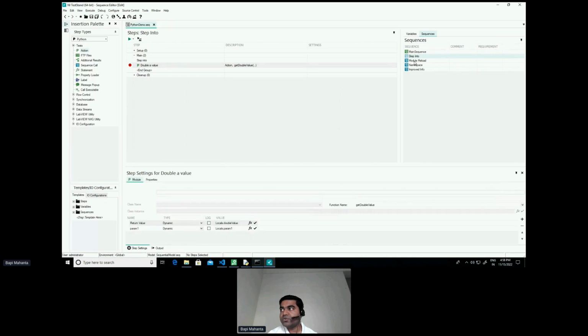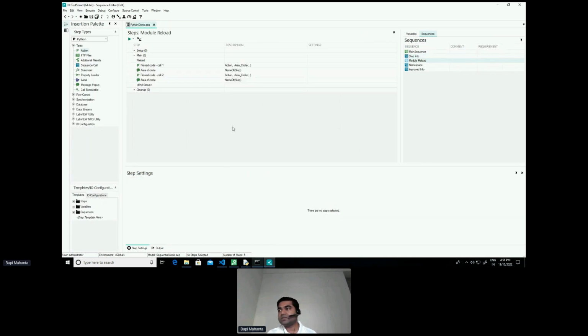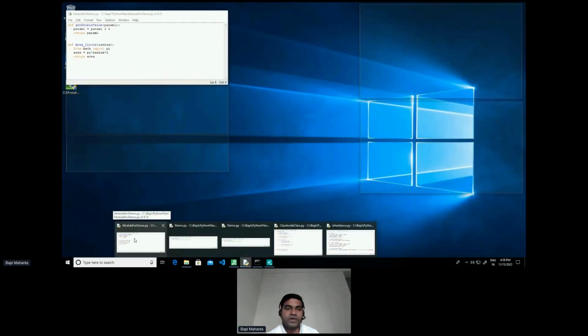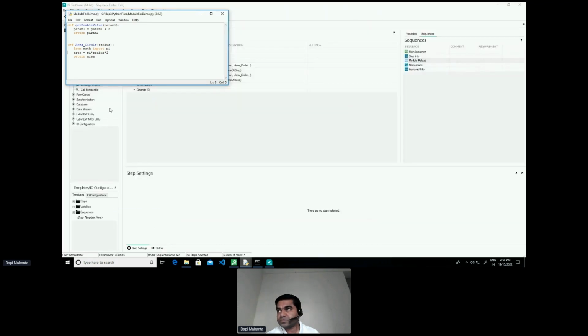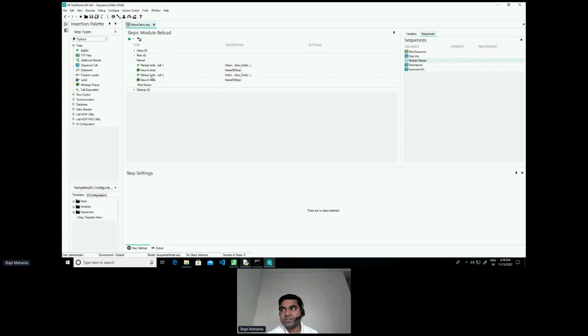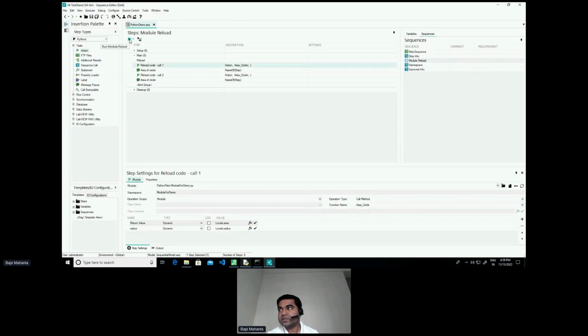Next I will go into reloading the Python module without stopping the TestStand execution. Let me first unload all modules to be clear. I'll run this and I'll not put any breakpoints. I have message pop-ups to control. This is the file that I'll be using, and this is the function that I'll be calling in both the steps. So let me run and show you.